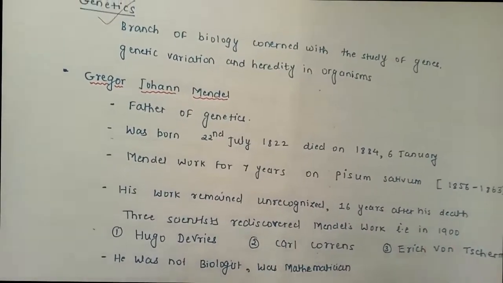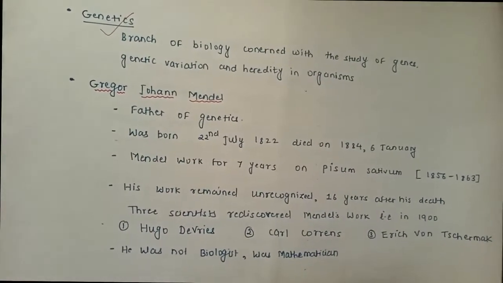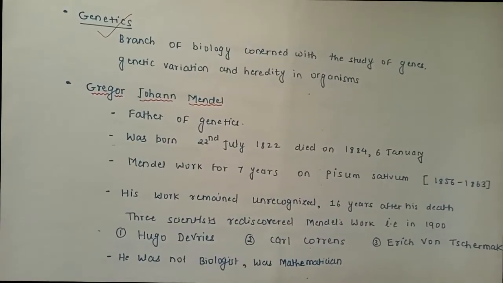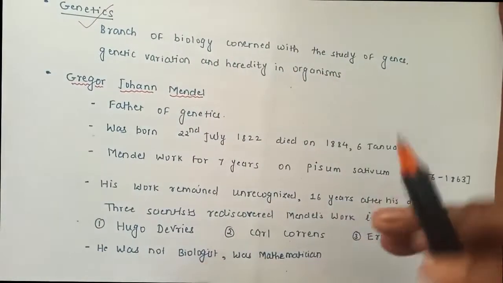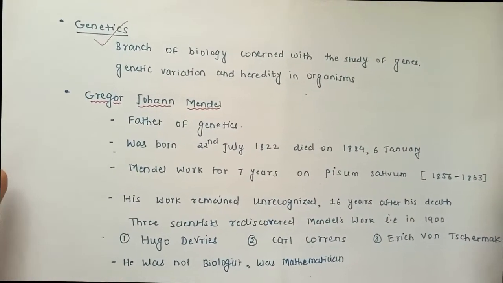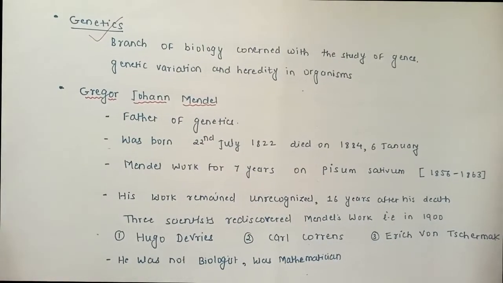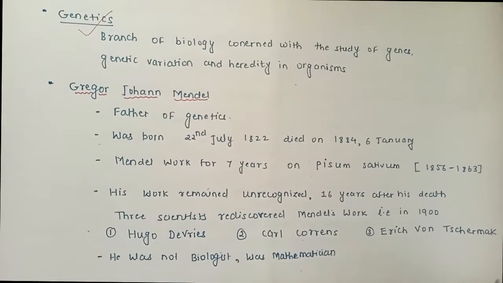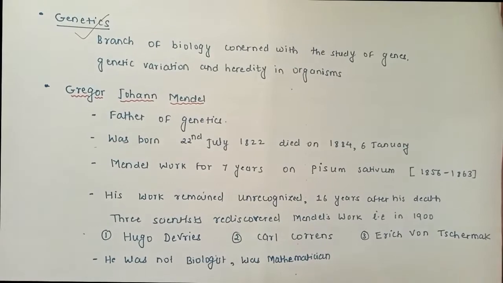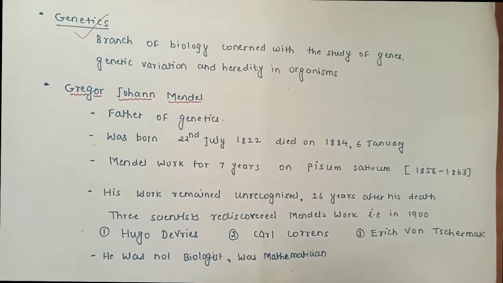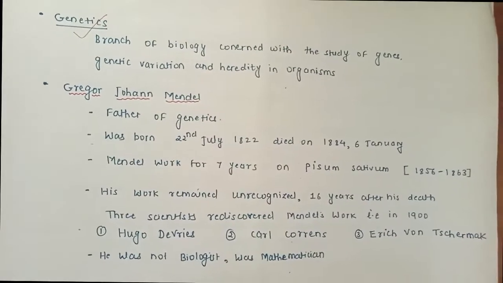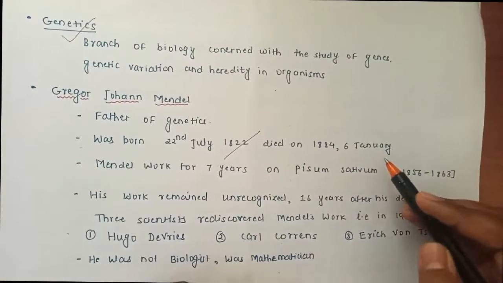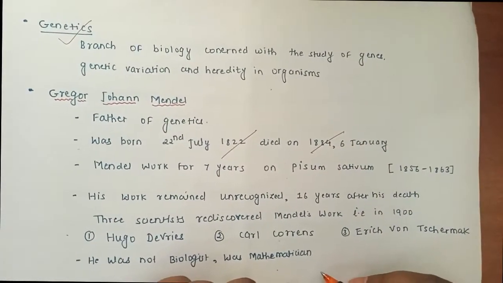I hope you understood what genetics is. Genetics is the study of variation, the principles of variation and inheritance, and the characteristics which make them happen. Next, the study of genetics was well acknowledged by Gregor Johann Mendel, this mathematician turned biologist, whom we can call the father of modern genetics. He was born in 1822 and died on 6th January 1884.